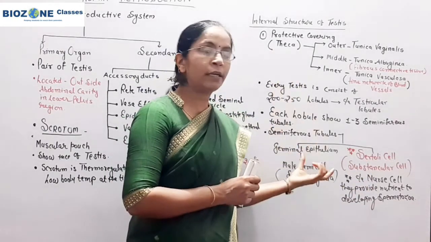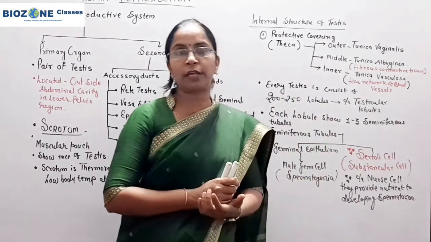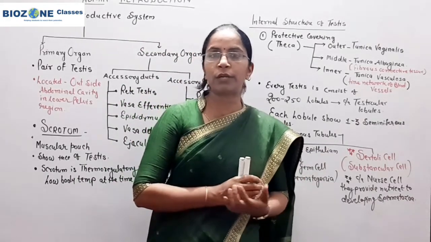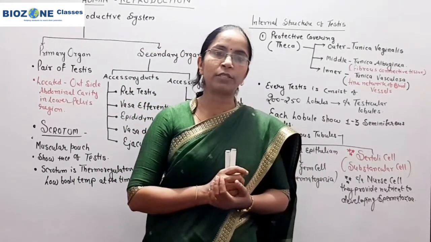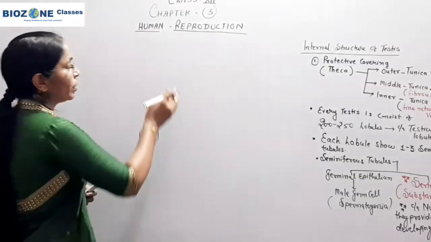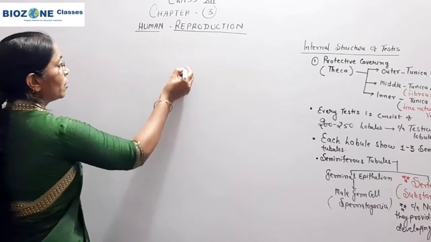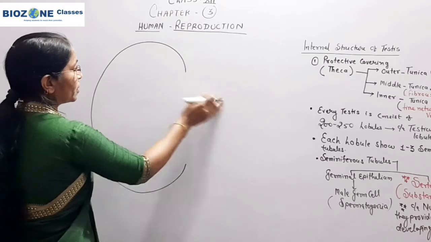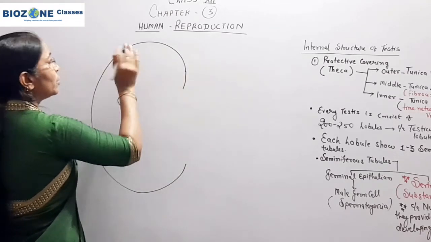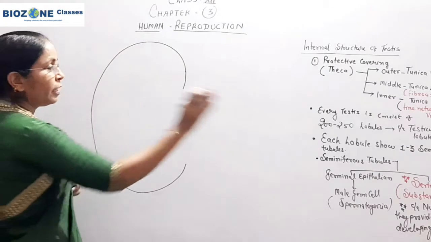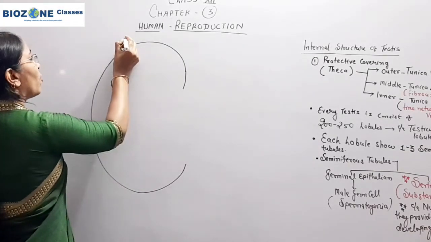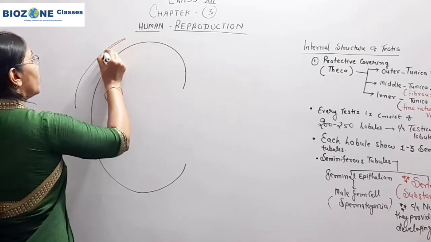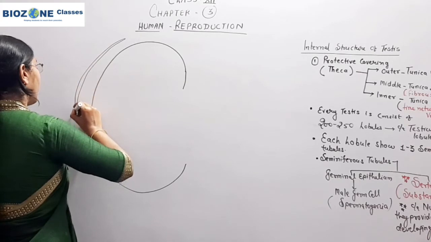Now we study the internal structure. You have studied this in literature form. Now we come towards the diagram section, and with the help of the diagram we study the internal structure of the testes. Here you remember the three layers are there, and these three protective layers we draw only in a part of the section. This is the outermost covering.